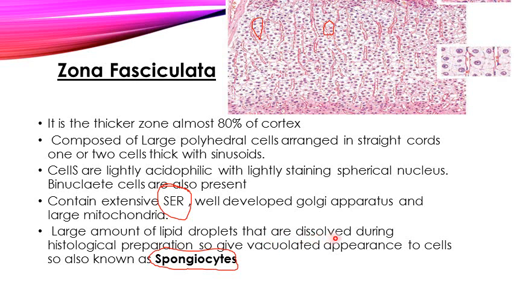In the cells of the zona fasciculata there is a large amount of lipid droplets. They are very numerous, but during slide preparation and histological preparation they dissolve and vanish. When these lipid droplets are dissolved, they give a vacuolated appearance to the cell, because of which these cells are also known as spongiocytes.